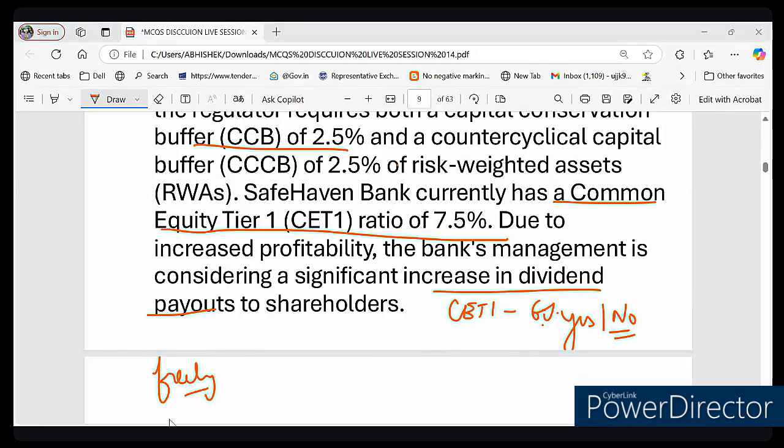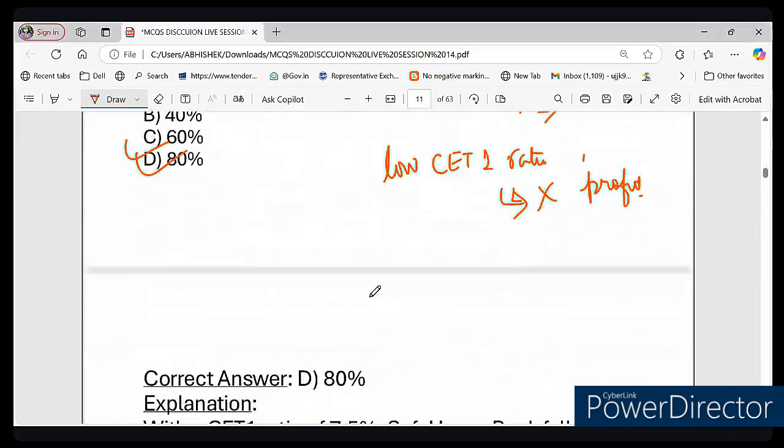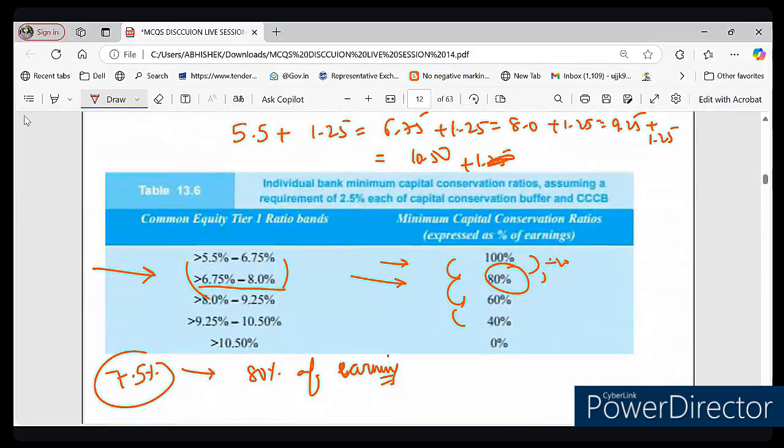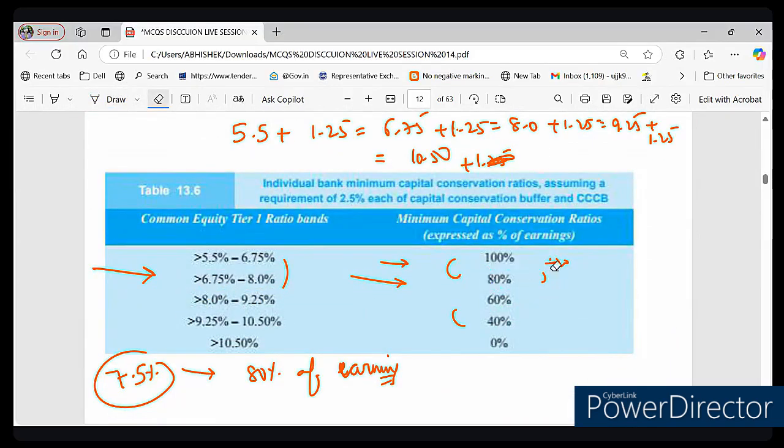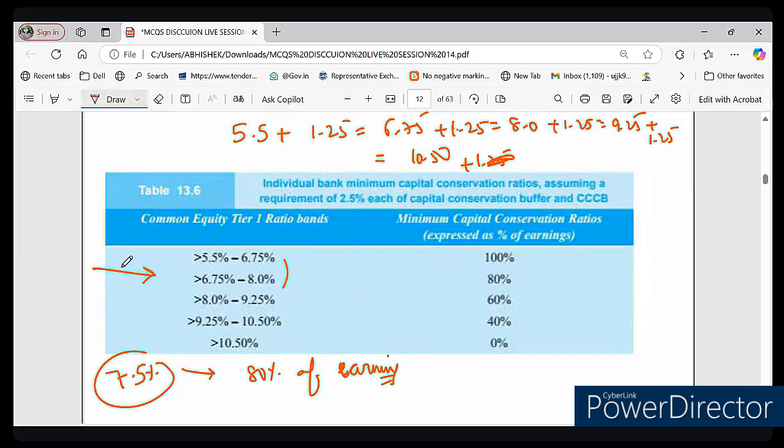Obviously no. You must know that because a bank with CET1 of 6% lies in this range, between 5.5 and 6.75, right? So they have to save. They must save 100% of their earning, right?